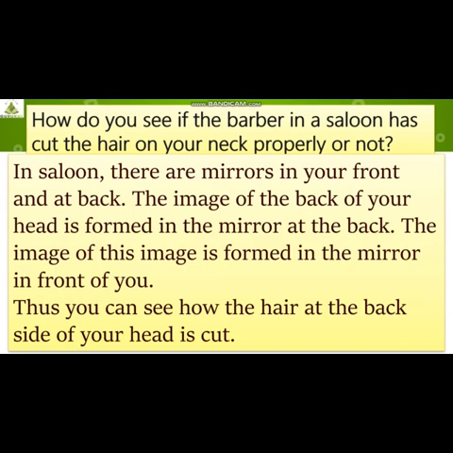Yes, students, if you observe carefully in the salon, there are mirrors in your front and back. The image of the back of your head is formed in the mirror at the back. Now the image of this image is formed in the mirror in front of you. Correct? The image of this image is formed where? In the mirror which is in front of you. Thus, you can see how the hair at the back side of your head is cut. Most often, you must have observed and experienced this.